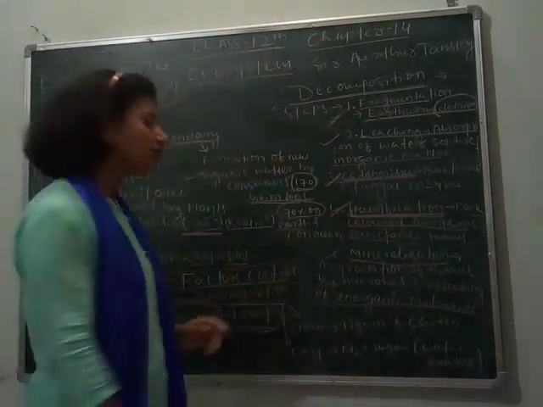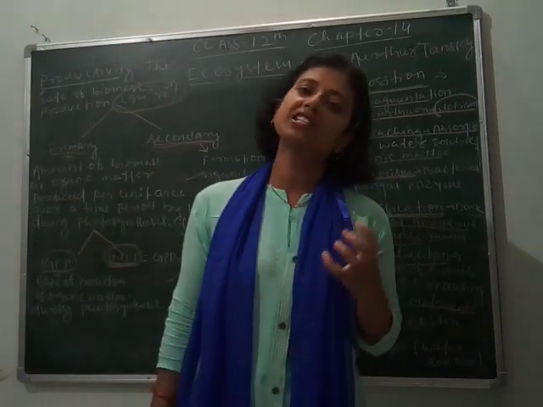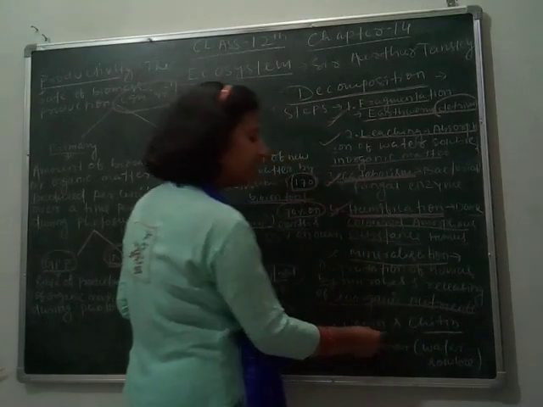Here another thing comes: which substances get degraded faster and which get degraded slower. The substances which are rich in lignin and chitin.